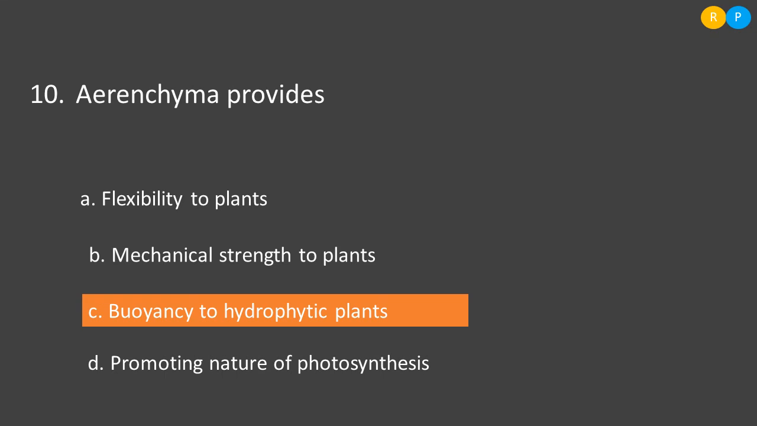Then option C, buoyancy to hydrophytic plants. So hydrophytic plants are the plants that grow in water. So for buoyancy, that means to help the plant to float on the water surface, parenchyma tissues will be present. So the correct one is option C. Then option D, promoting nature of photosynthesis. So photosynthesis takes place by chlorenchyma tissue in the plant. So the parenchyma function is that it provides buoyancy to hydrophytic plants.